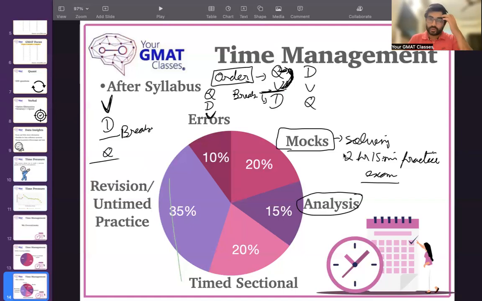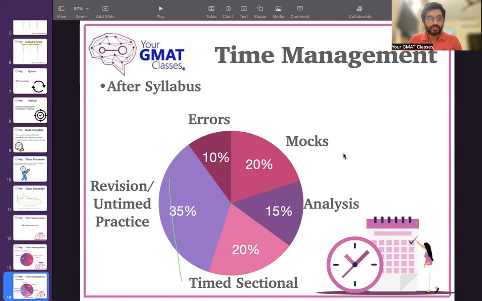Another kind of question that you should ask while analyzing is time spent per question and number of questions you got wrong, because like I said, the focus is so much on accuracy that even if you get 2 questions wrong in a section, that can drastically impact your score. Earlier you had some room for error. Now there is no room for error whatsoever while attempting. So that's why it's very important to allocate 15% of your time to analyzing the mocks that you've written.